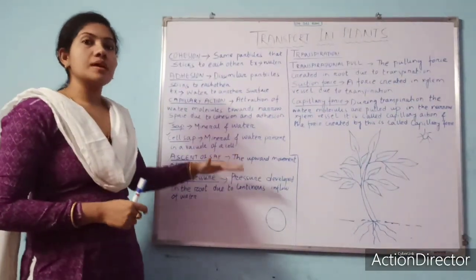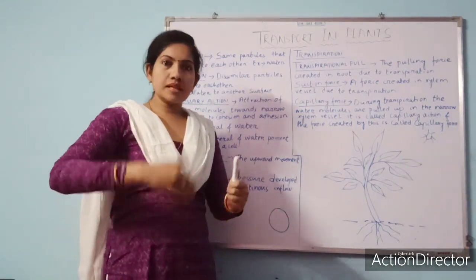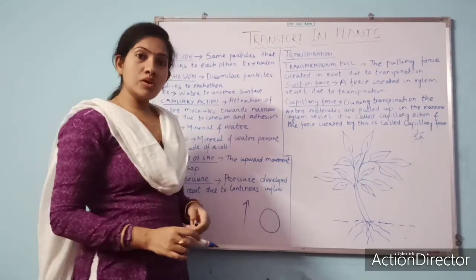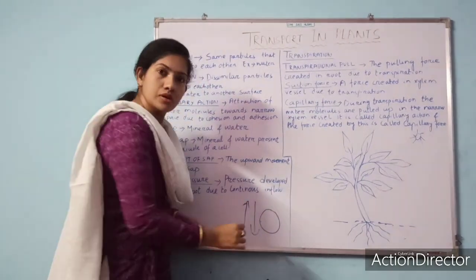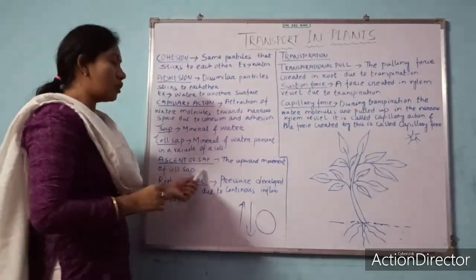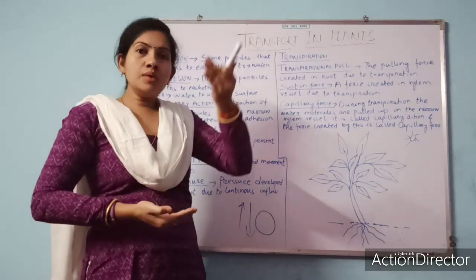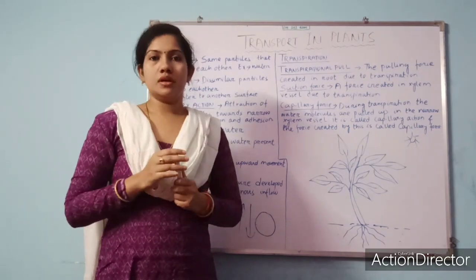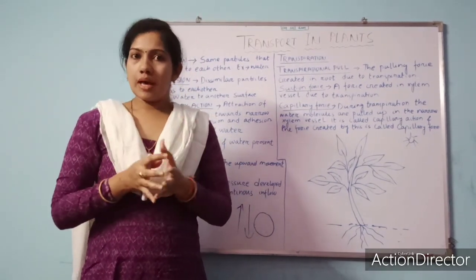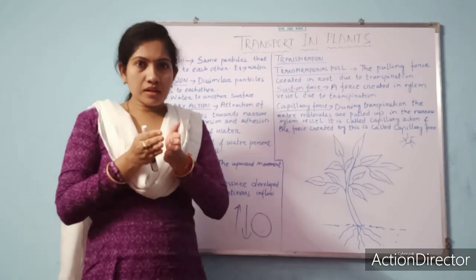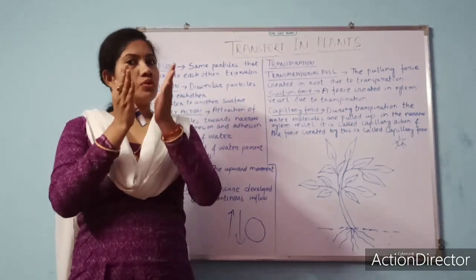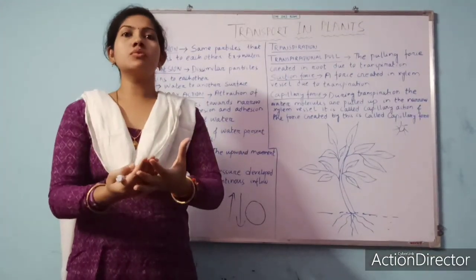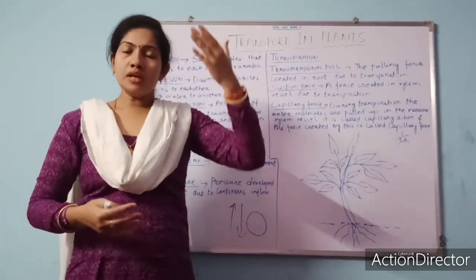Then ascent of sap. What is ascent? Ascending order means from down to top. Descending order means from top to down. So ascent of sap means upward movement of sap, upward movement of mineral and water. When the root undergoes absorption, it will send mineral and water up to the xylem, and the xylem will send this mineral and water up to the leaf.